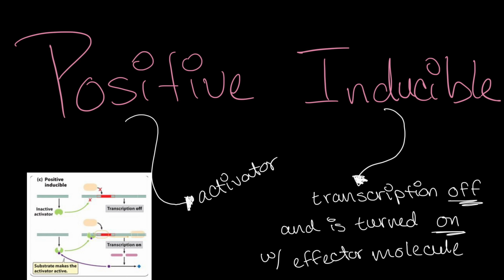Here we have positive inducible regulation. Positive meaning that it involves an activator, and inducible meaning that transcription starts off and is turned on with the effector molecule. So as you can see in the image in the corner, there we have an inactive activator that cannot bind to the DNA, and therefore RNA polymerase cannot bind and transcription does not occur. However, when the effector molecule does bind to the activator, it activates the activator, which allows it to bind to the DNA, and RNA polymerase is able to transcribe it.